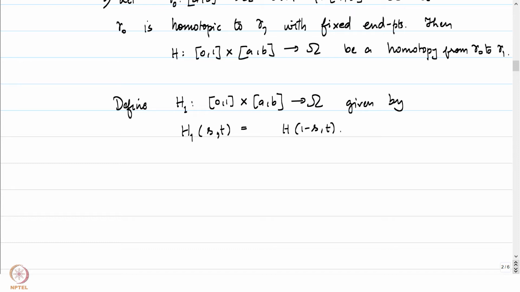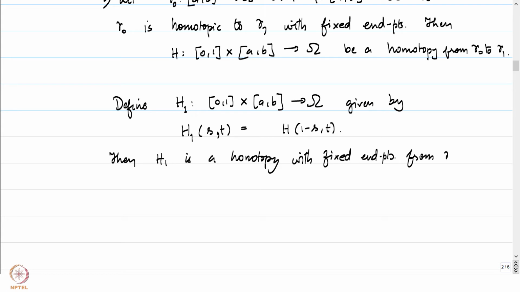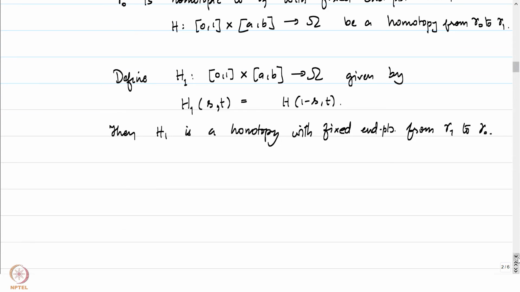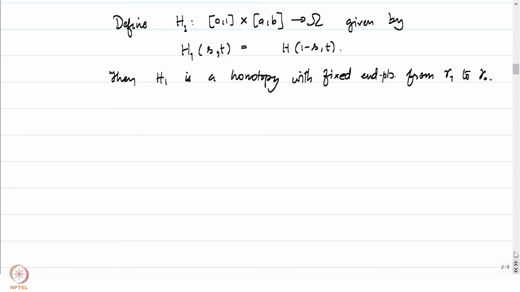And it's an easy check for you to see that then H1 is a homotopy with fixed endpoints from gamma 1 to gamma 0. Therefore, the relation of gamma 0 being homotopic to gamma 1 is a symmetric relation.